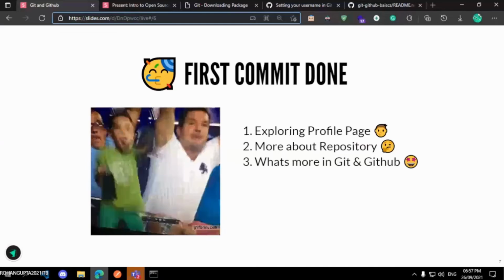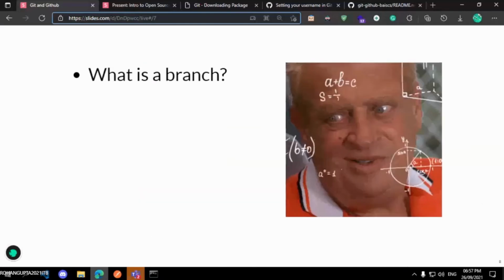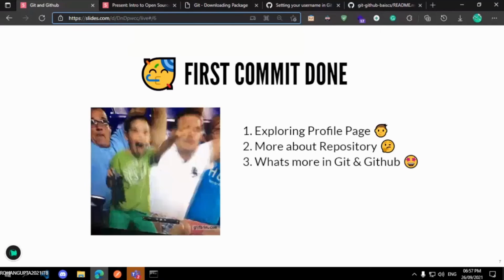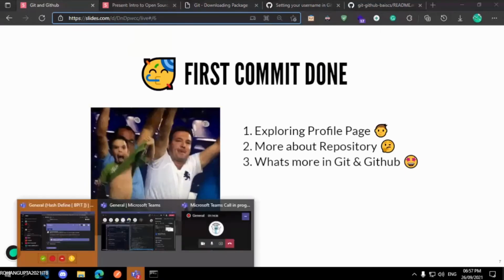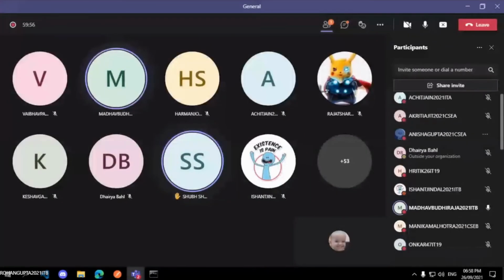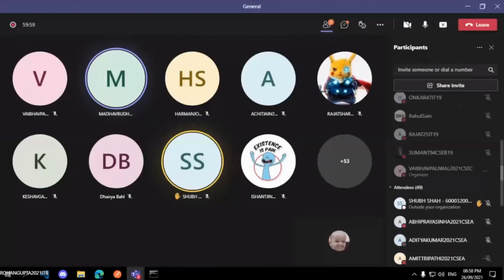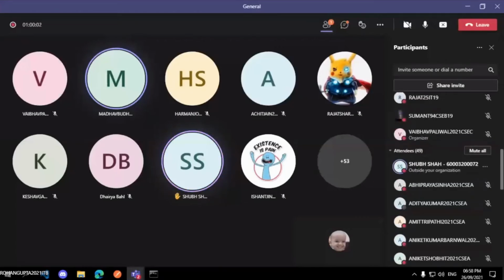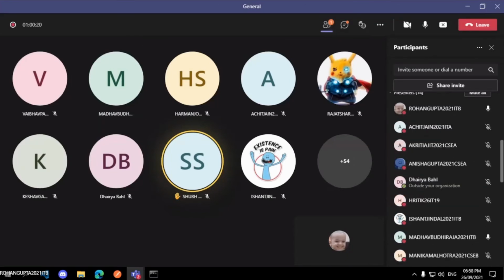Rohan, someone has raised their hand. Hi. Can you tell me what is merge and how it is done? Git merge command. Yes, git merge. See, there are many more commands. We will be discussing them later. We will be covering everything in order. There are many more commands, like for creating a branch and merging the changes. We will discuss all those commands later. Okay. Thank you.